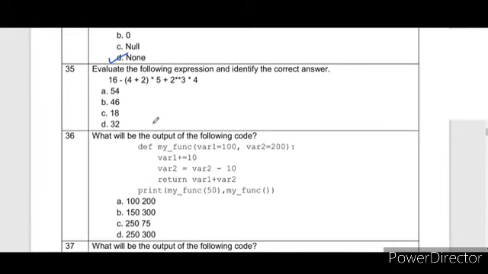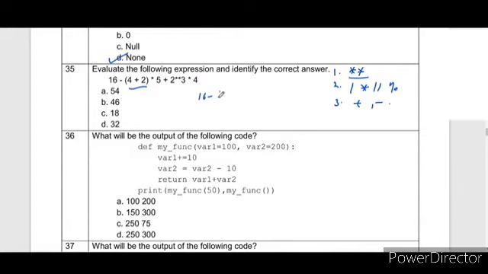Next is, evaluate the expression and identify the correct answer. Here we will see the precedence of operators. The highest precedence is exponent, at number 1. Then divide and the similar operators are at precedence number 2, and plus and minus are at the same position. But we will find out the brackets. We will evaluate the brackets first. So first of all we will solve this.